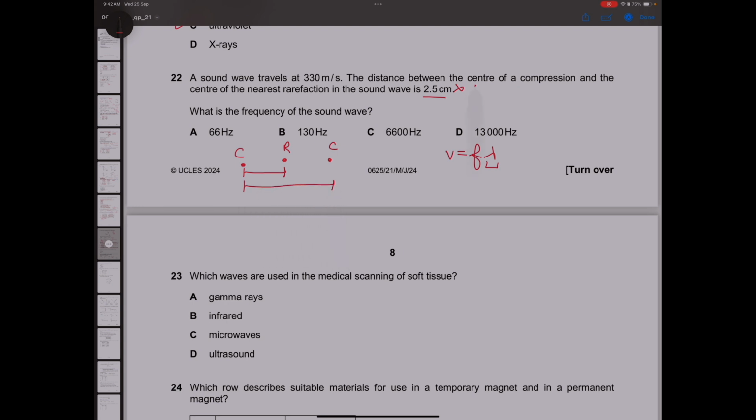The wavelength should be 5 centimeter. And you convert it into meters, so 0.05 meters. Now simply use the formula. v is 330. Frequency we will take as f only. Lambda is 0.05. Now when you solve for this, your answer will come out to be 6600 Hertz. That is the correct answer.